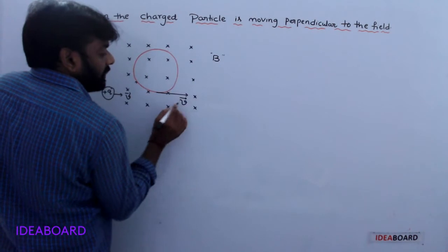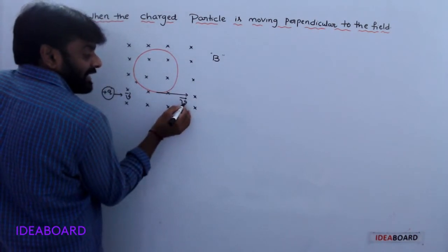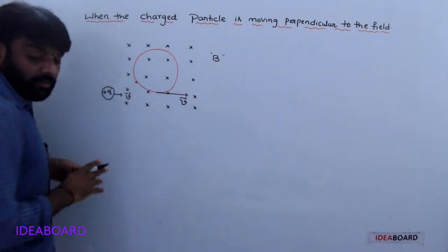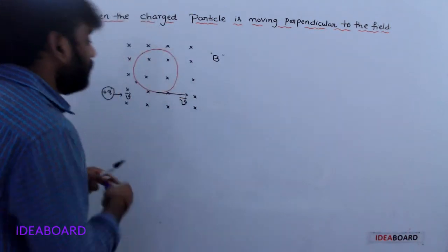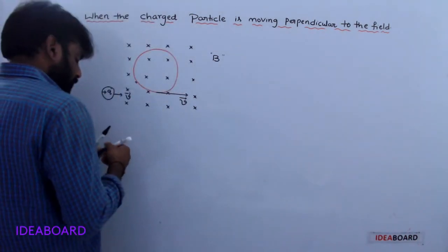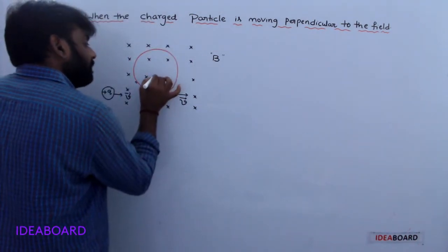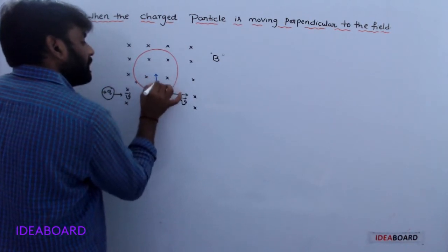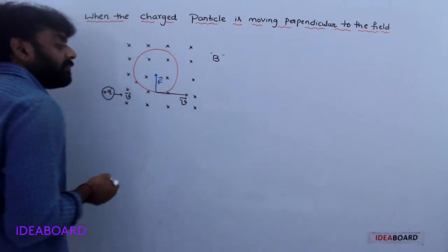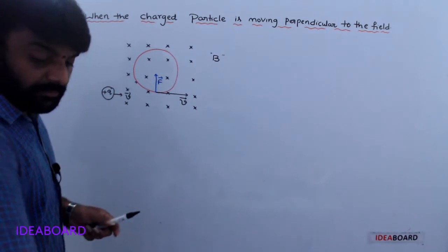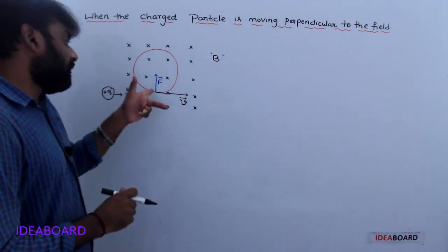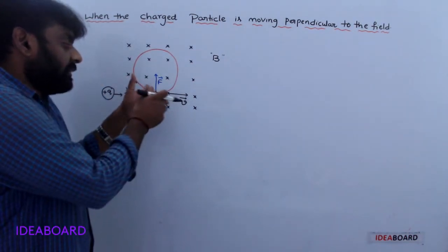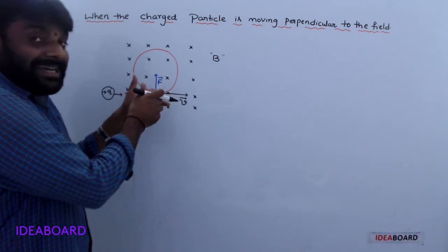This is the velocity direction. What about the force direction here? The force direction is towards the center, F bar.